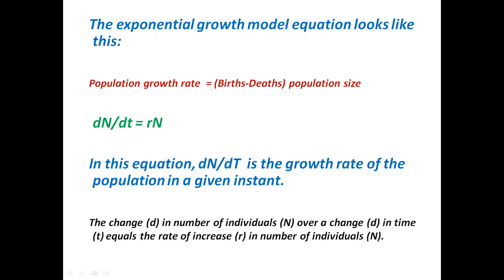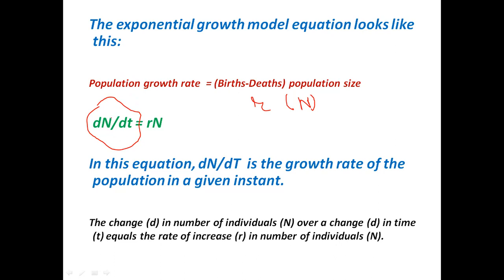And the exponential growth model equation looks like this. We calculate population growth rate as births minus deaths, which is represented by the letter r, times population size N. The population growth rate is denoted by dN/dt. dN/dt means the change in the number of individuals N with time t.